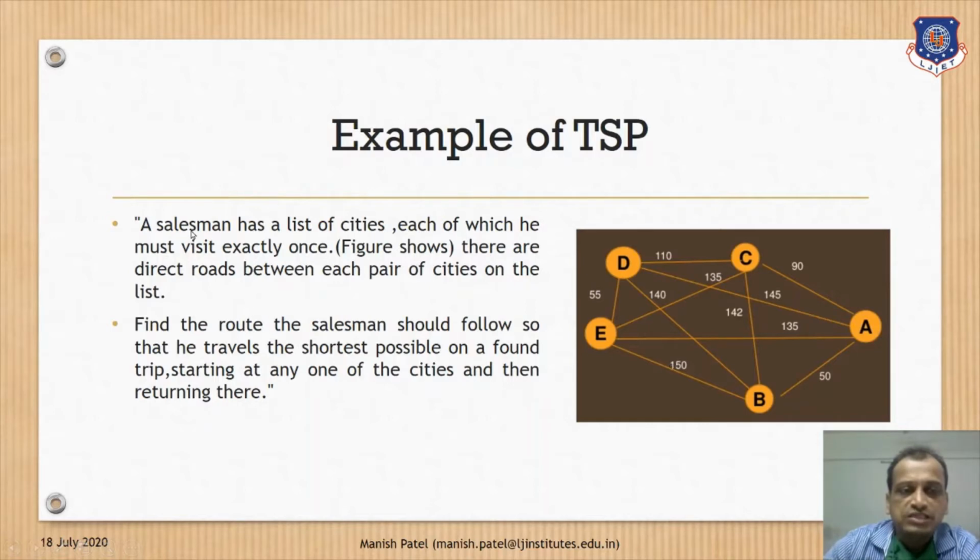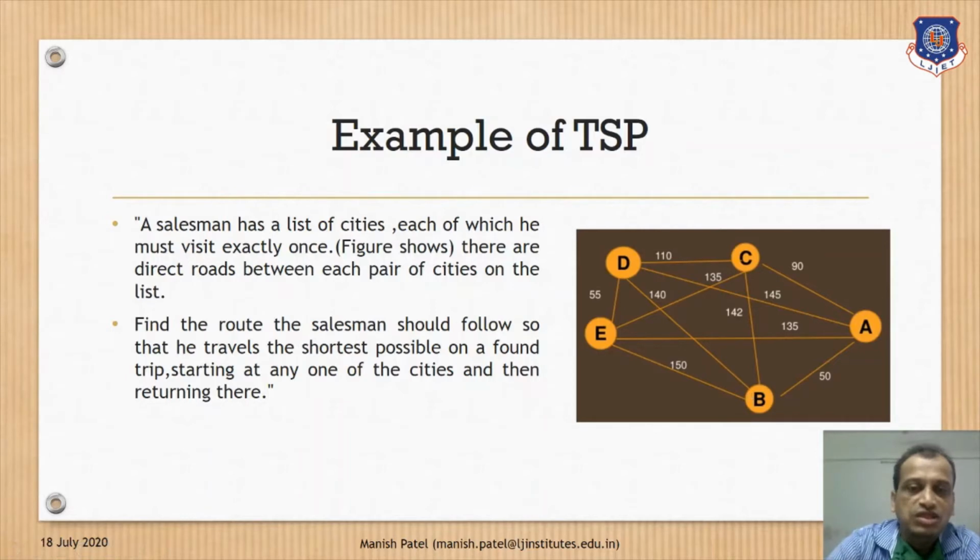Now what is the problem here? The problem for the salesman is to find the route in such a way that he travels the shortest possible trip. He will organize the shortest possible trip starting with any city, and he will visit each city only once. Let's say for example, if he starts at B, then he can travel anywhere and then come back to B only. But what is the condition here? He has to get the shortest path, or the path which minimizes the cost, and he has to travel to each and every city only once.